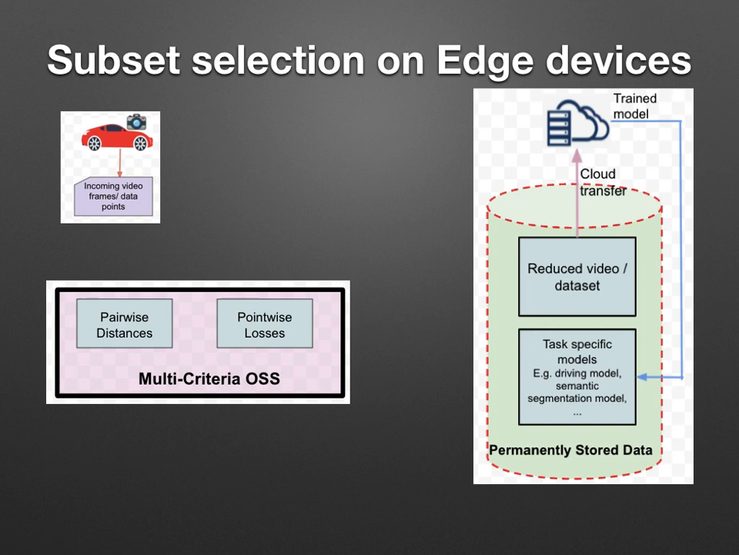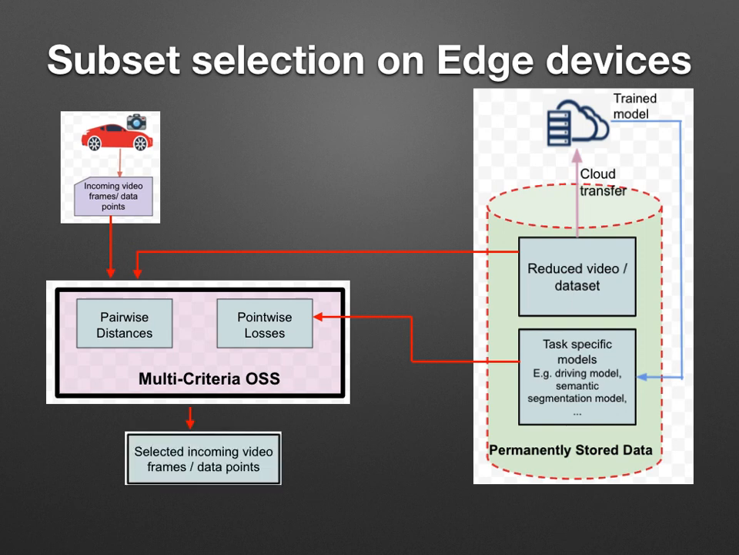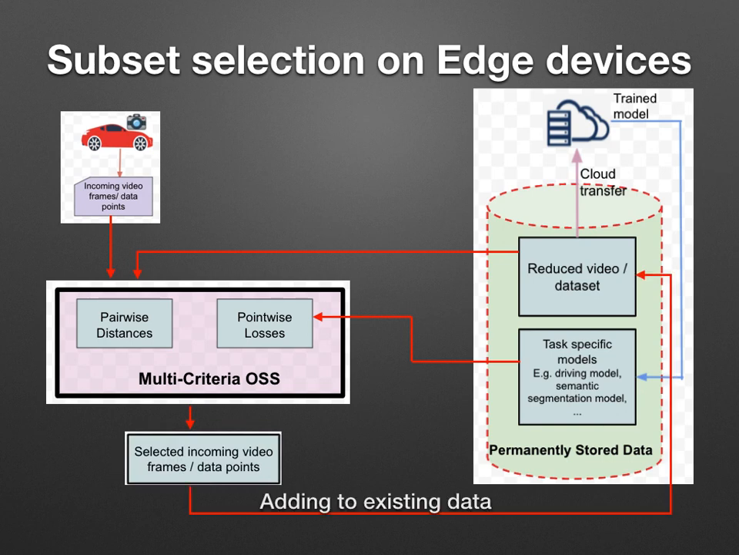However, the training using the data is happening on the cloud, after which the parameters are being shifted back to the stored area. The existing data, the incoming frames, and the model parameters go as inputs to the selection framework, which returns some selected frames that get added to the existing data. This entire selection operation can happen on an edge device.